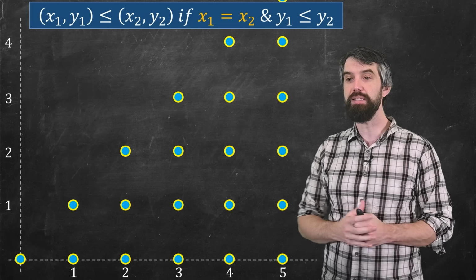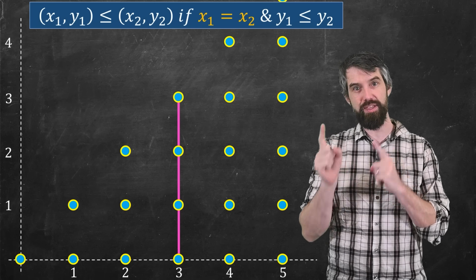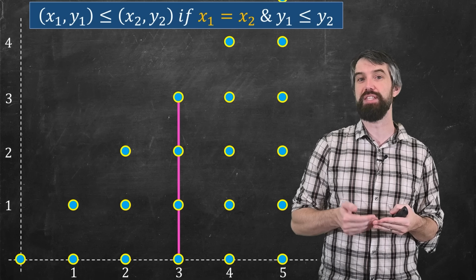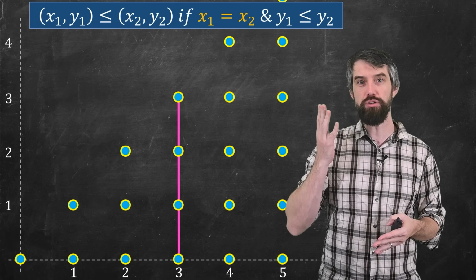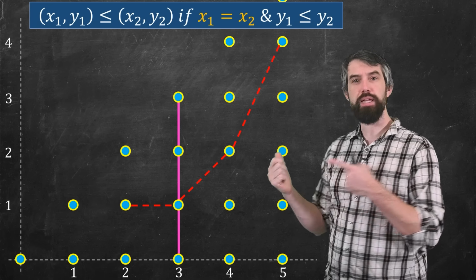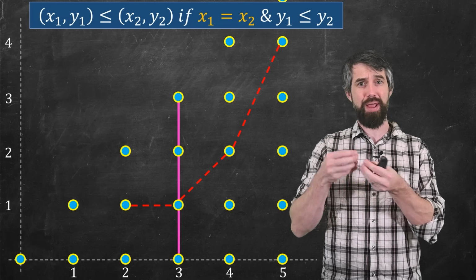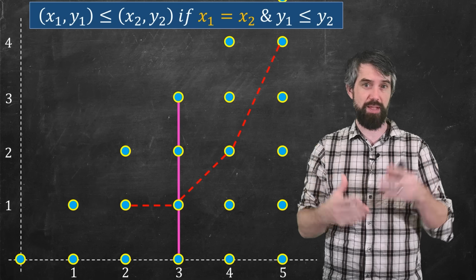So here is a chain in this particular system. That chain can't go to the left or right. It has to have the same x coordinates, so it can only go straight up. And then here's an example of a potential antichain. All that really matters is that I don't ever go straight up with the same x coordinate.